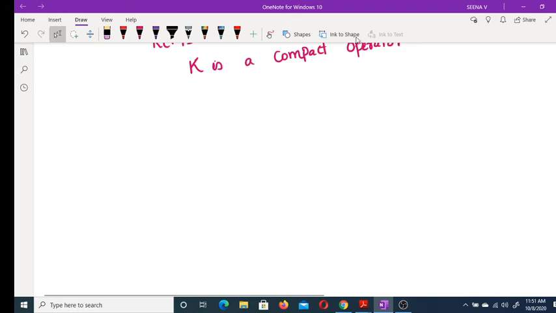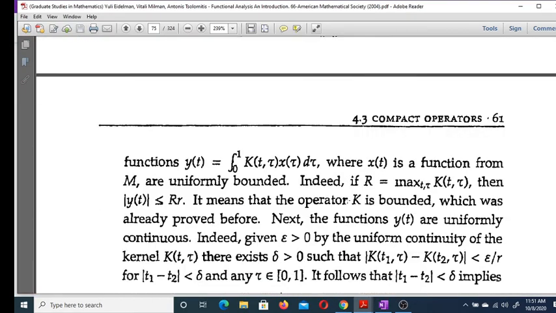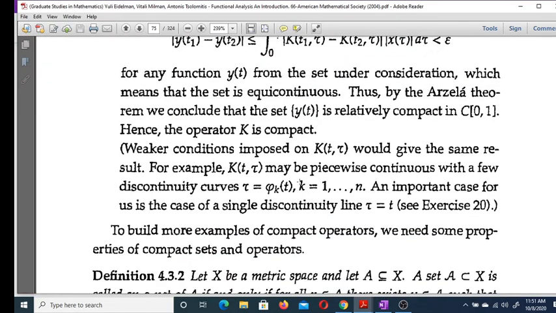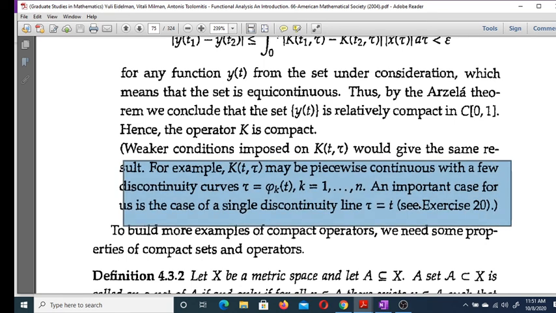If k(t, τ) is piecewise continuous, with a few discontinuity curves τ equal to φ(t), then also the result is true.